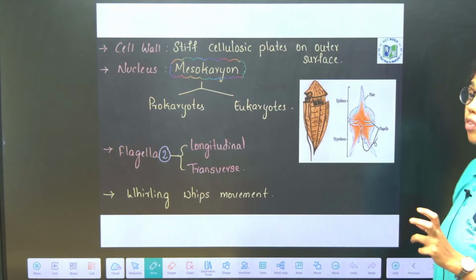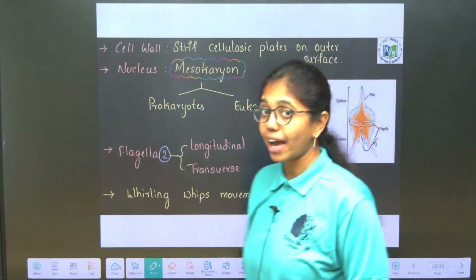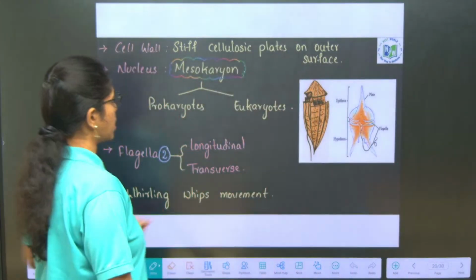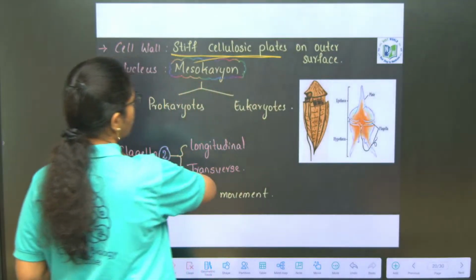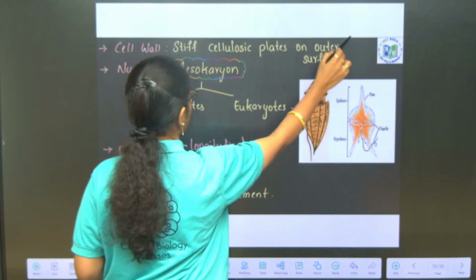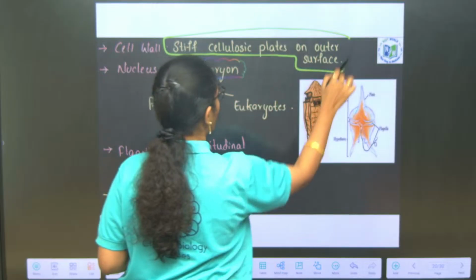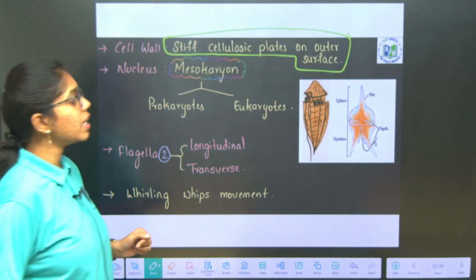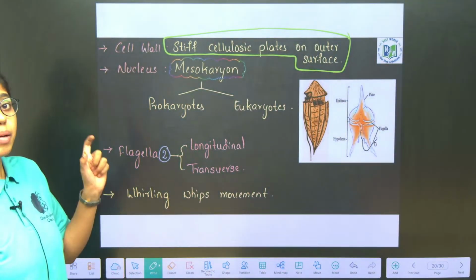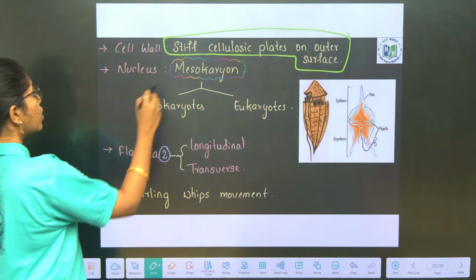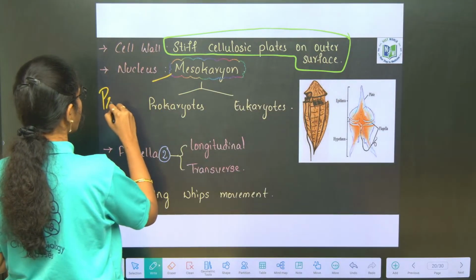Next, the cell wall of dinoflagellates has stiff cellulosic plates on the outer surface. And the nucleus here is mesokaryon. Why is the nucleus termed mesokaryon in Protista?